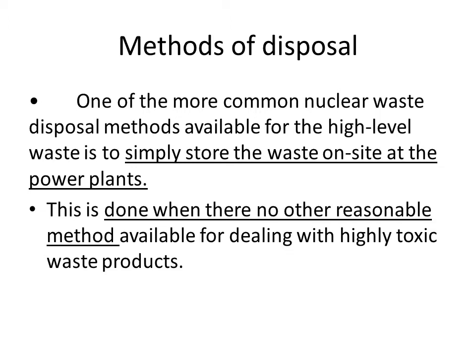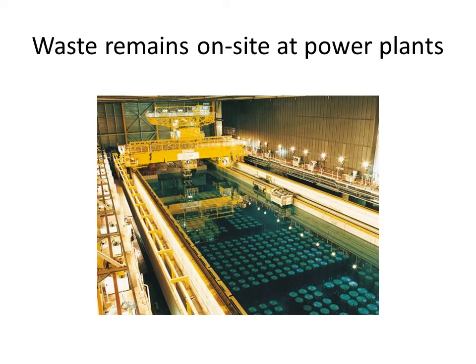In case of high level waste, if there is no other option for disposing it, we can simply store that waste in containers on site at the power plants. This can be done if there is no other reasonable method for dealing with highly toxic waste products such as high level waste. In this figure you can see the waste that remains on site at power plants. It is stored in sealed containers inside the nuclear power plant itself.